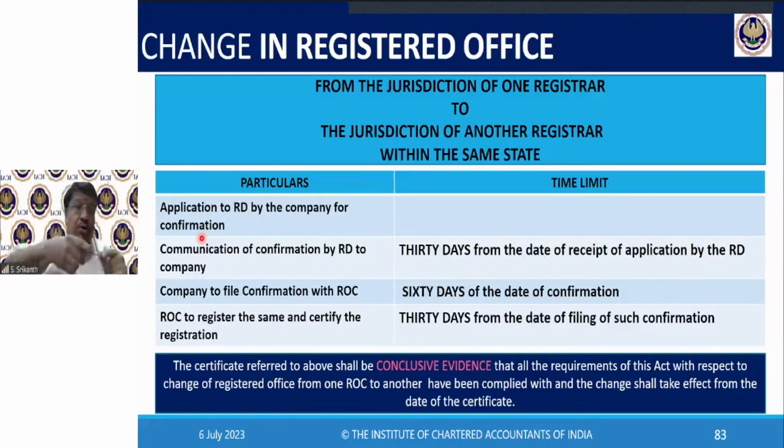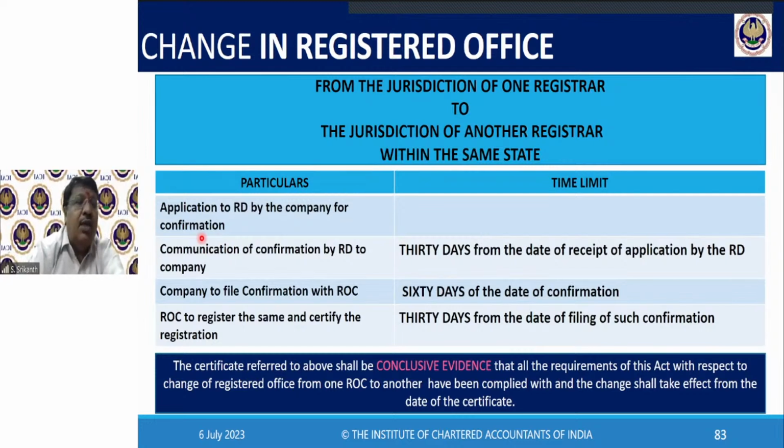That is, you have to file the copy of the confirmation with the registrar to whom you are moving. Suppose you are moving to Mumbai, you have to go to Mumbai and file so that the Mumbai ROC knows, okay, these guys are coming. So within 60 days of the date of confirmation, you have to file with the other ROC. Then that new ROC will register. Then he will write to his colleague in Pune, take all the files, all your records will move. You will come into his jurisdiction.